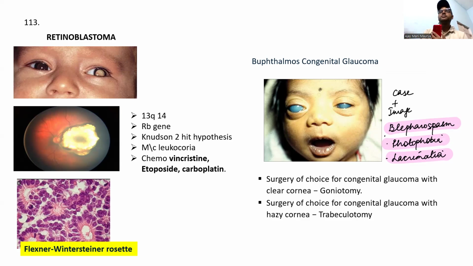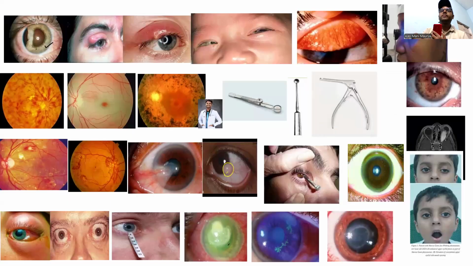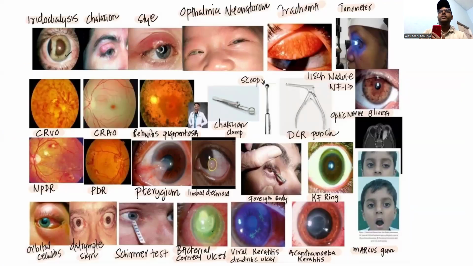Now next question. Please remember these images, guys. This is the case of iridodialysis. Collagen, ophthalmia neonatorum, last time they gave this one.